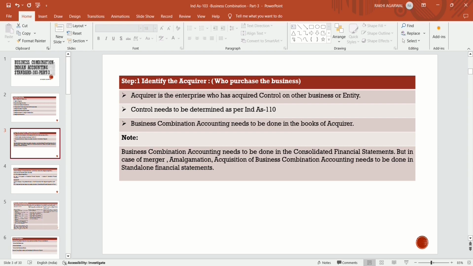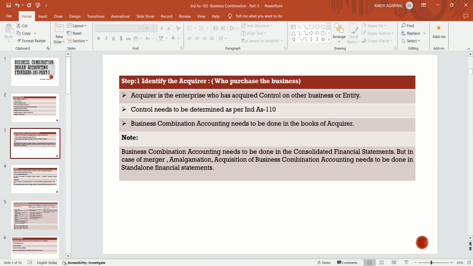If amalgamation is done, what happens? When two entities merge together to form one entity, then only a standalone financial statement is to be prepared, because there is no existence of the two entities anymore. Only the existence of one entity is left.